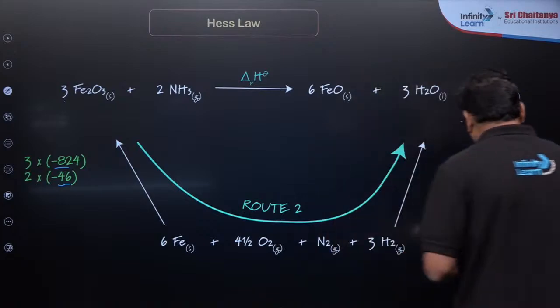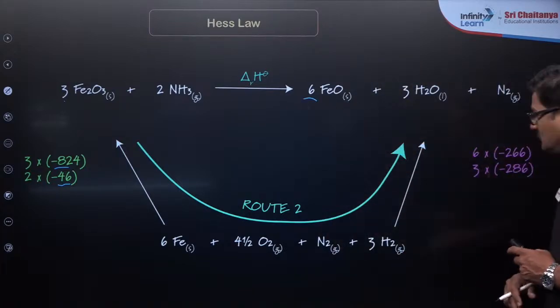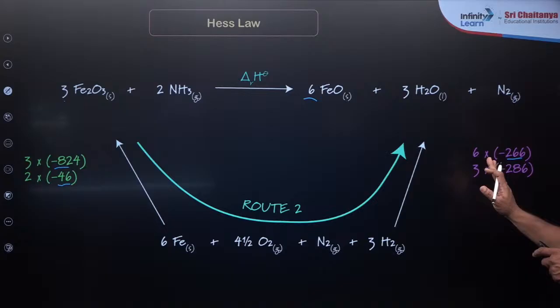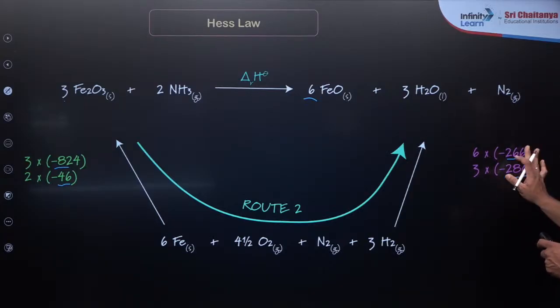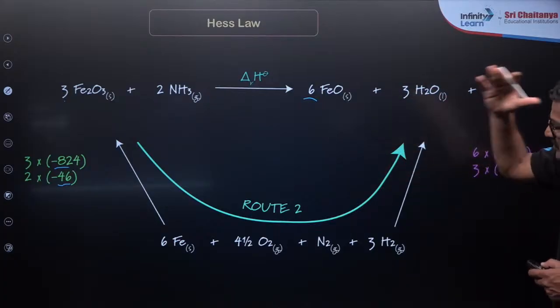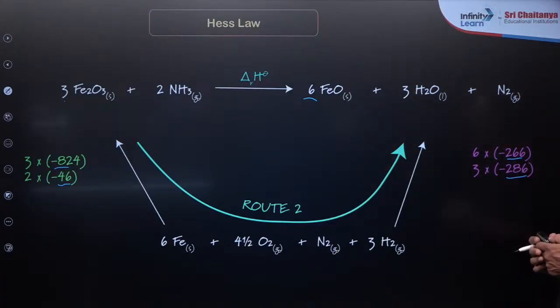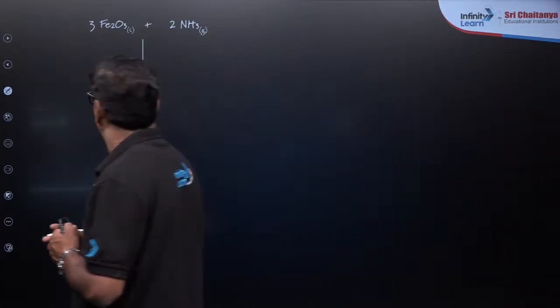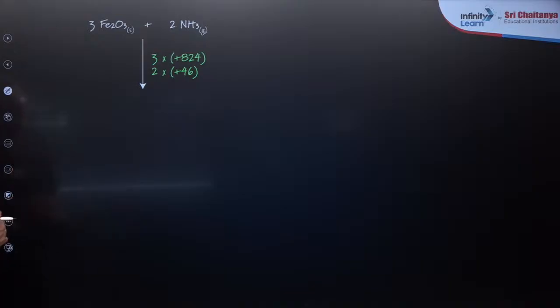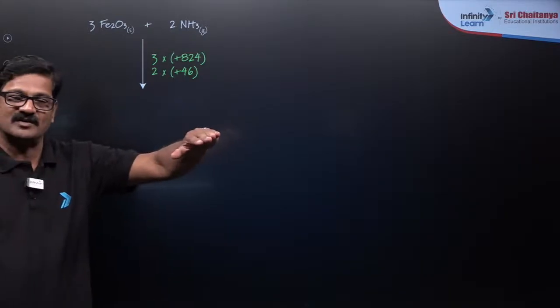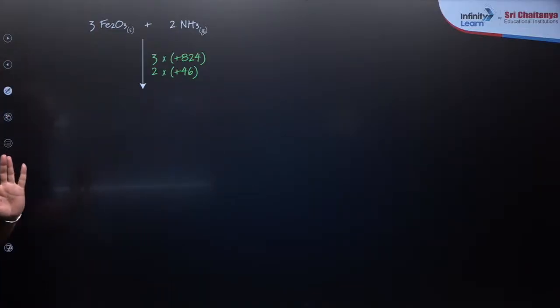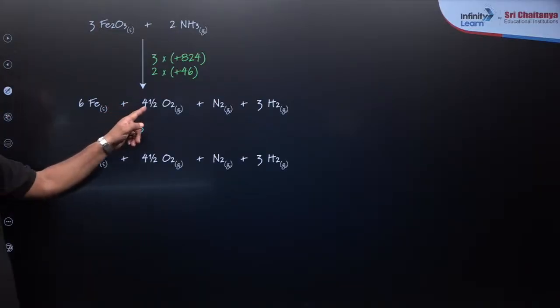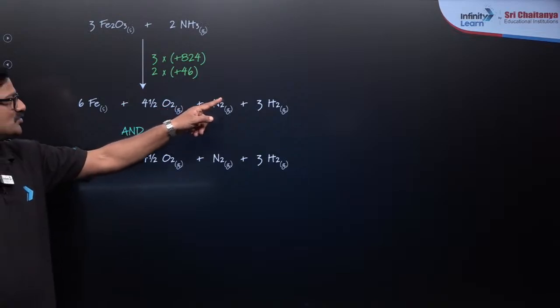And coming to this value, 6 is the value and this value will be given, and 3 is the value, this value will be given, understand? And let us manipulate this green color values and pink color values. Doing so, you are going to get Fe2O3 plus NH3, whose value we know: 3 into 824 and 2 into 46. Because the reaction in this way it is going on, a positive होना चाहिए. Okay. Now we got it: Fe plus 4.5 O2 plus N2 plus 3H2.